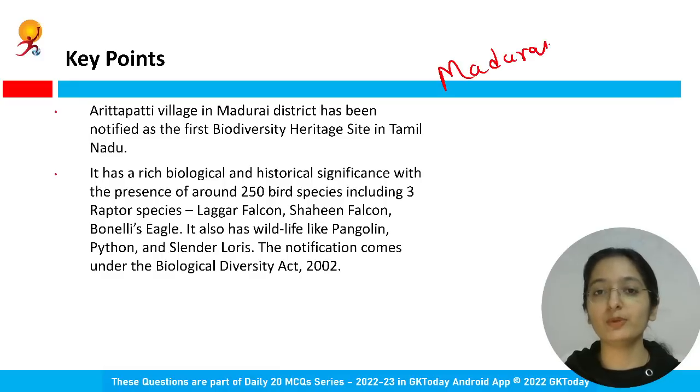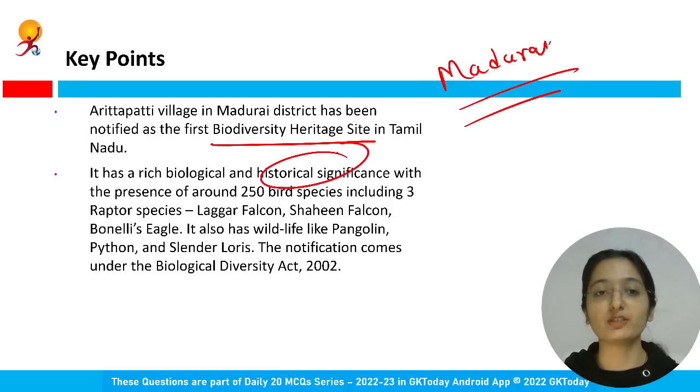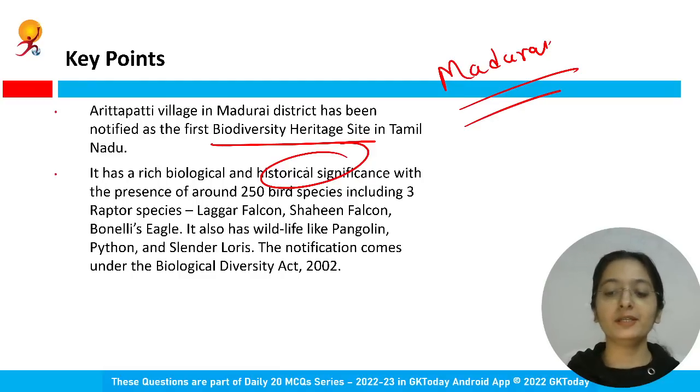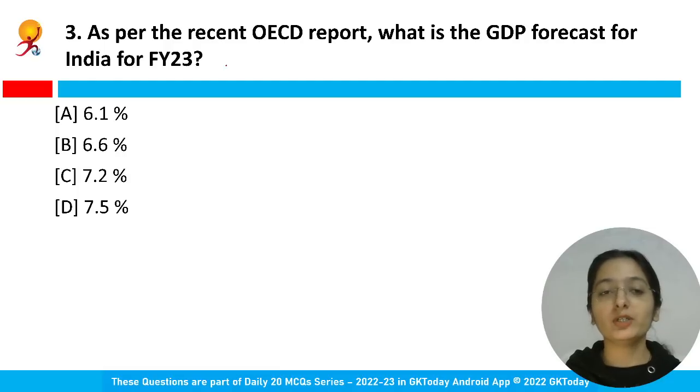So please do remember, in Madurai district, it has been selected and notified as the first biodiversity heritage site. It has rich biological and historical significance. Many different types of bird species and animals are found there. The site has a presence of around 250 bird species. Also, wildlife like pangolin, python, and slender loris are found there, right? Okay, moving on to the next question.